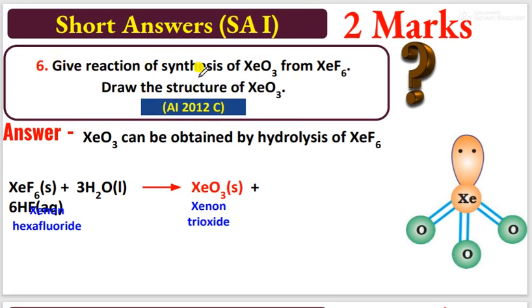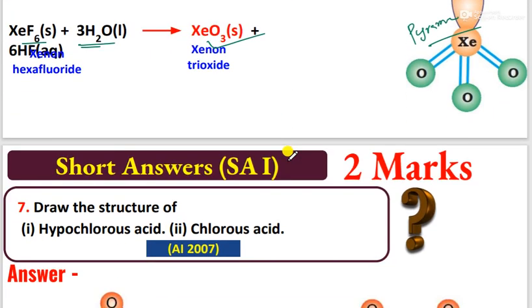Give the reaction for the synthesis of xenon trioxide and xenon hexafluoride. They also ask the structure of xenon trioxide. Remember, xenon hexafluoride reacts with water to form xenon trioxide. The structure is pyramidal. Okay, pyramidal structure.